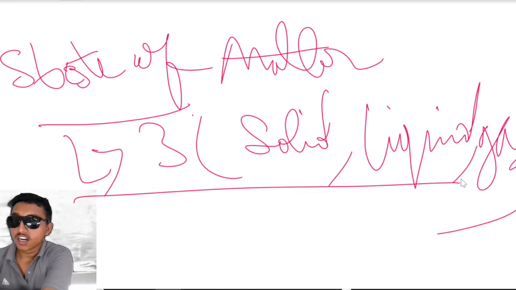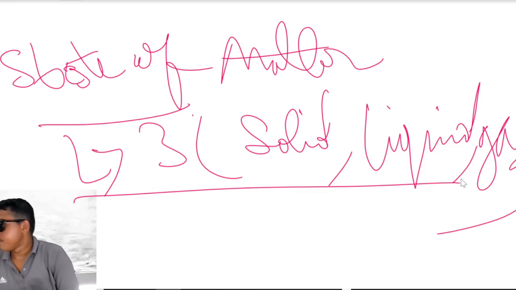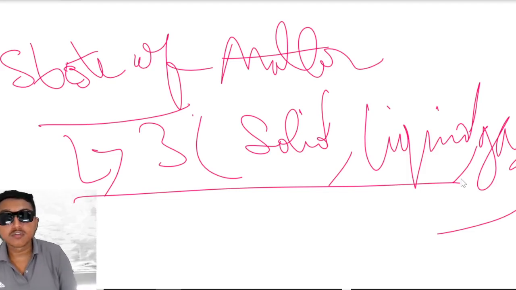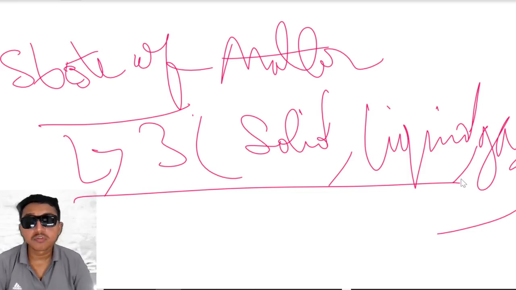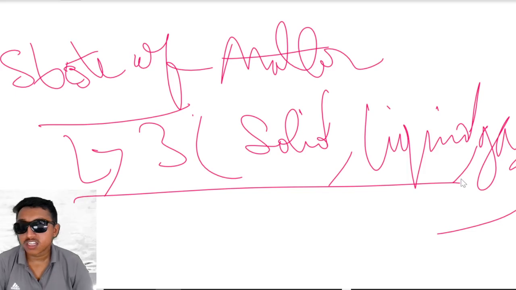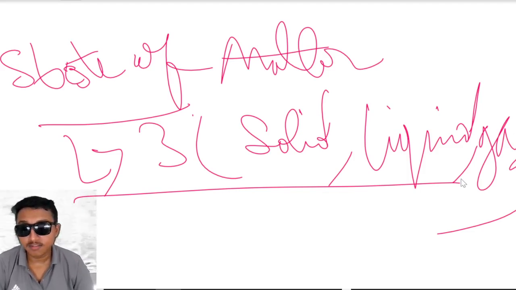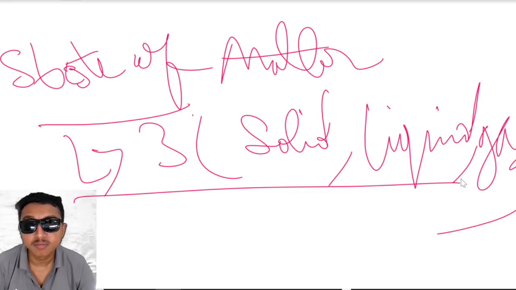And then we have: matter is made up of small particles. Matter is always made up of small particles, which consist of minute, tiny particles, which could also be micro particles. Matter around us exists in three states: solid, liquid, and gas, as I have already said. The forces of attraction between the particles are maximum in solids, intermediate in liquids, and minimum in gases.